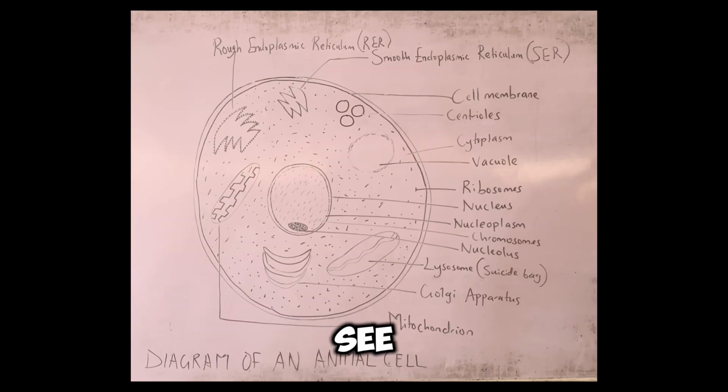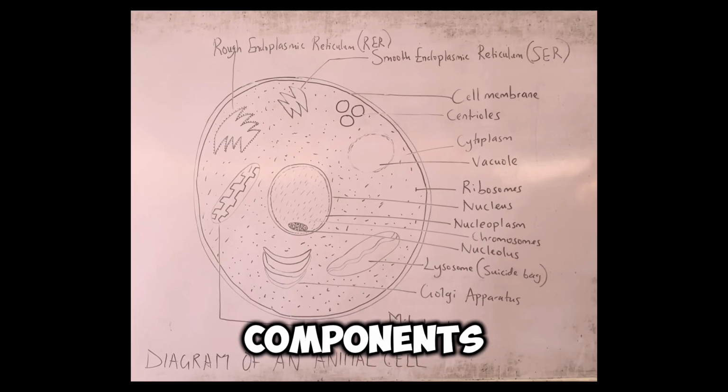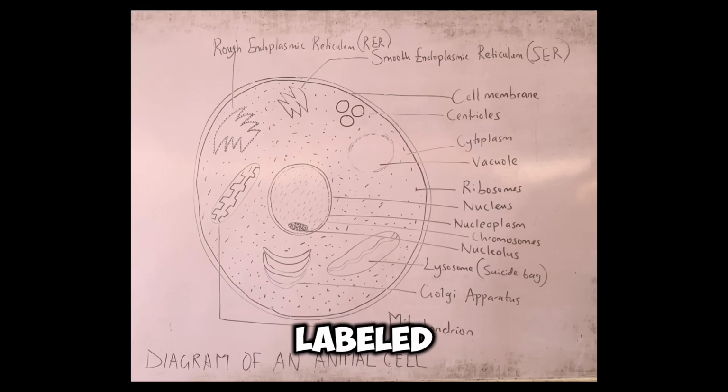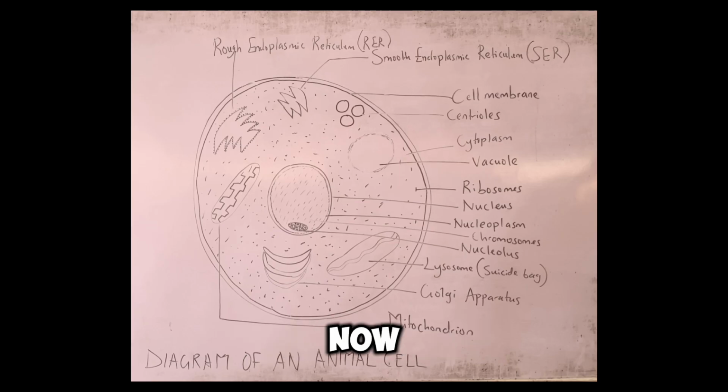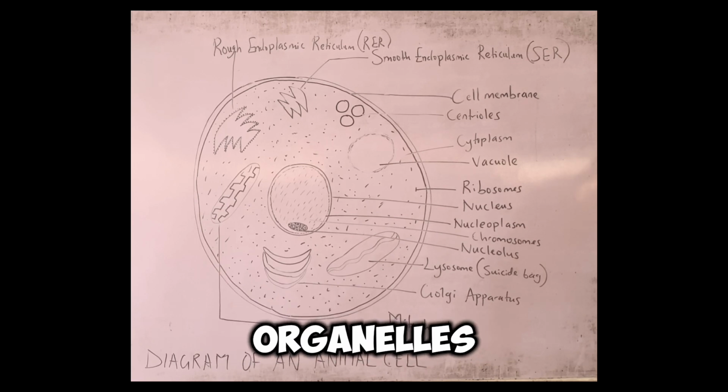Okay, and you can see it is carrying what we call components, which have been labeled. All right, so quickly, let's get right to it. Let's talk about these components of a cell. Now, do not forget, they are called cell components, or we say cell structures, or we call them cell organelles.